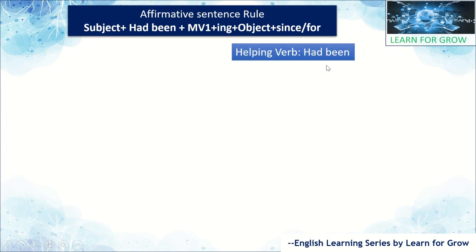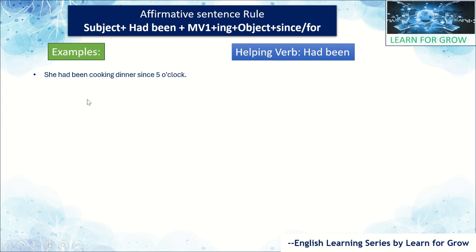The helping verb is had been. As I said, here we are using had been as a helping verb, meaning an auxiliary verb. Let's understand through the examples. First example: she had been cooking dinner since 5 o'clock.